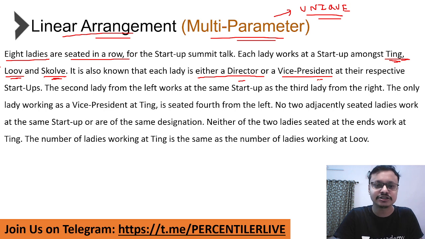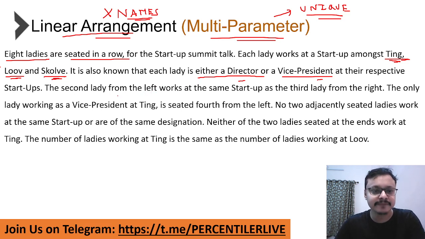And the biggest challenge in the set, there are no names. Usually in any LR set we focus primarily on the names and then try to do a linear arrangement. But here there are no names. So what are the clues saying? The second lady from the left works at the same startup as the third lady from the right. The only lady working as the vice president at Ting is seated 4th from the left. No 2 adjacent seated ladies work at the same startup or are at the same designation.